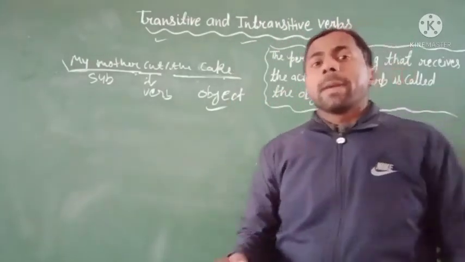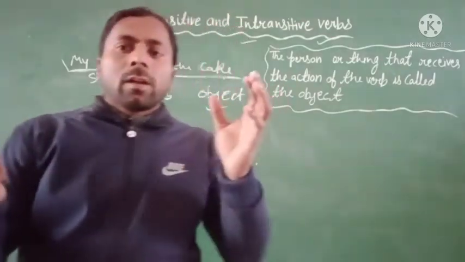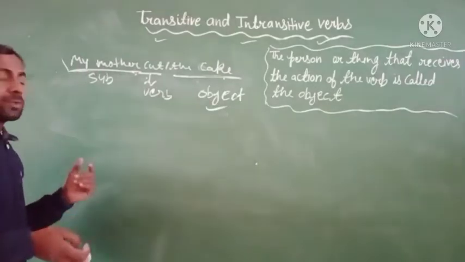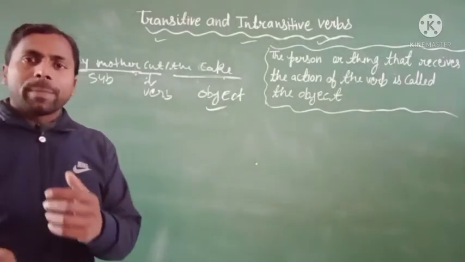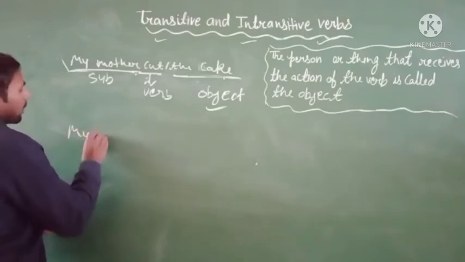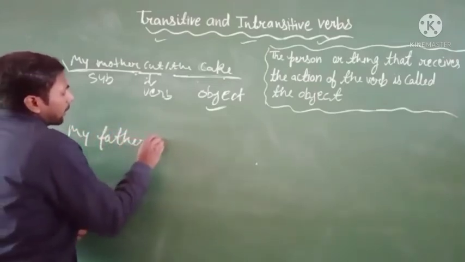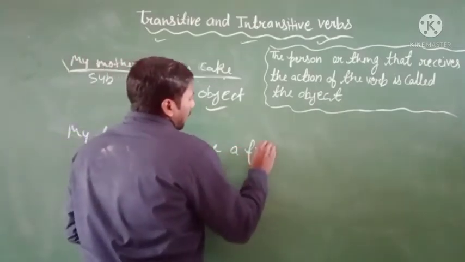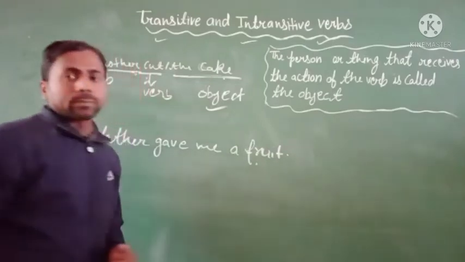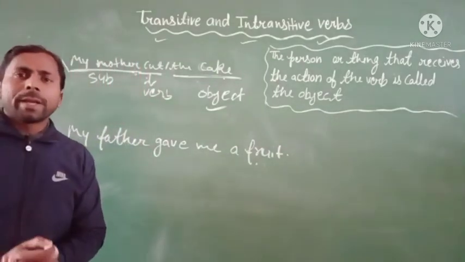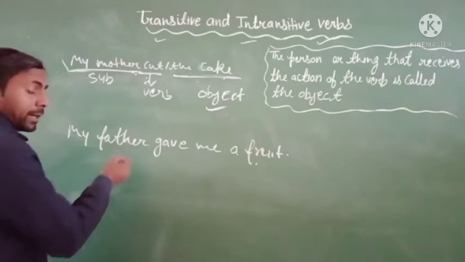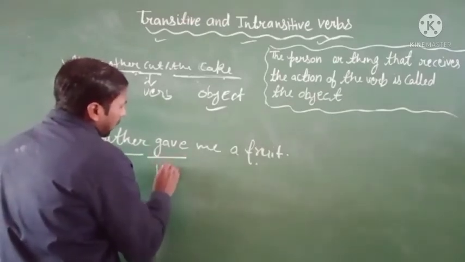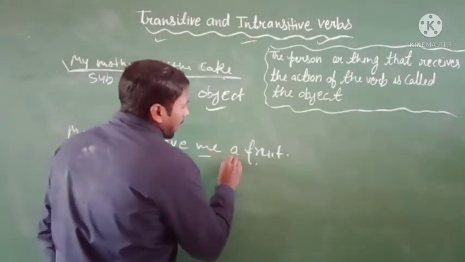But many sentences have more than one object word. For example, my father gave me a fruit. So in this sentence you can see here, father is a subject, gave is a verb, and me and fruit.